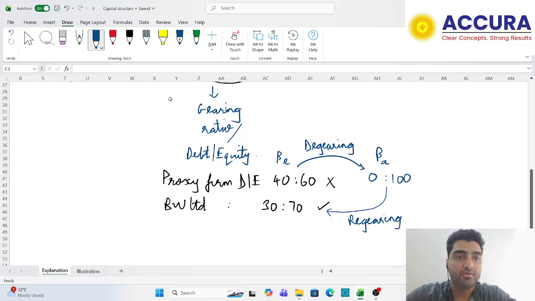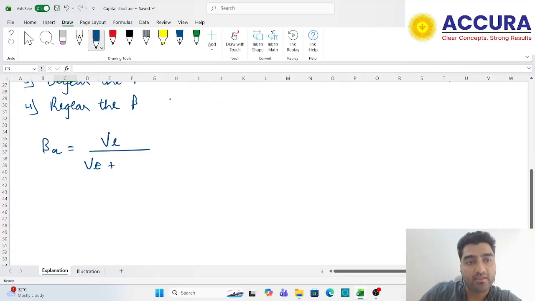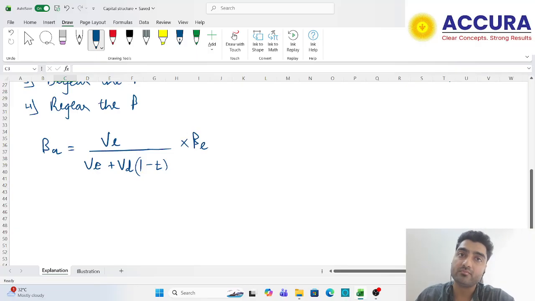Now for this, we have the formula as beta asset is equal to value of equity upon value of equity plus value of debt into 1 minus t. Now why 1 minus t? Because we always consider debt as post tax, because in case of debt we pay interest and we get tax deduction for this interest that we pay, and multiplied by equity beta.